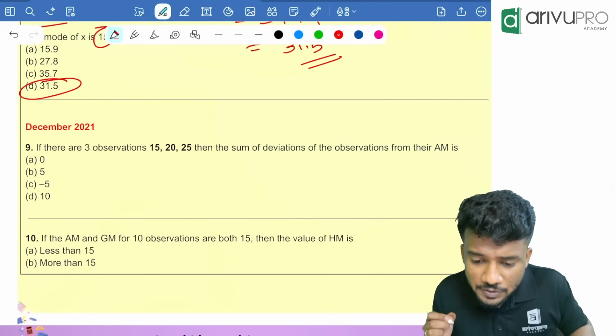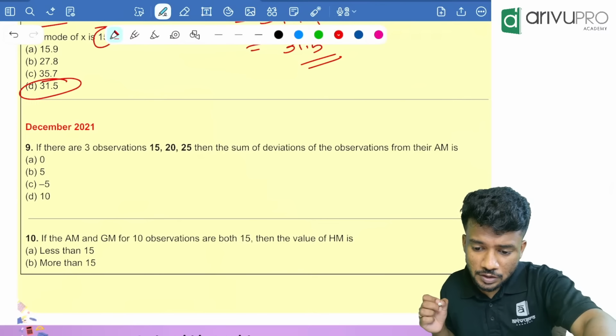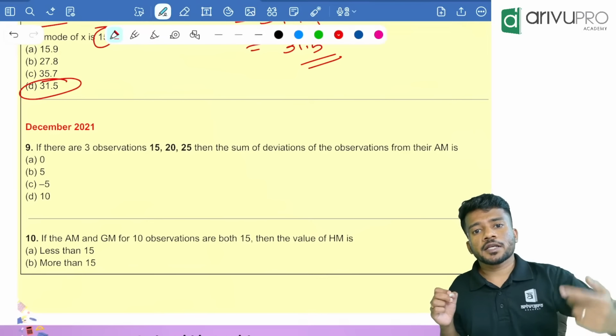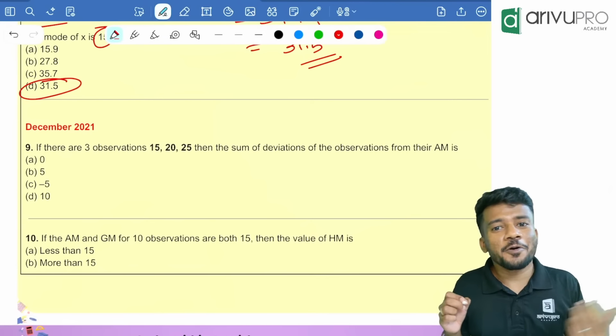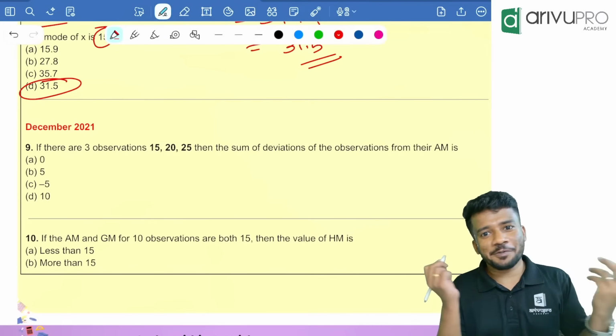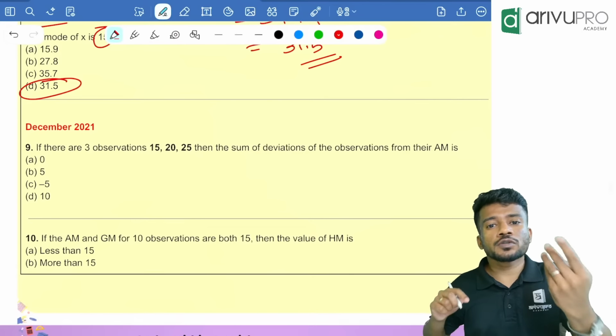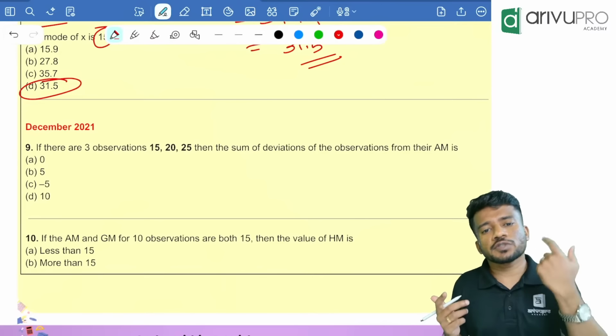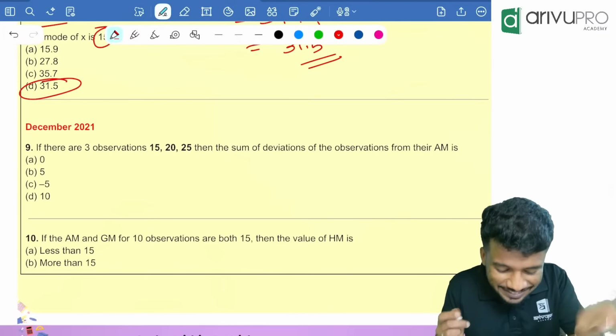Sir, apart from stats, LR and mathematics of finance, which are the other things which boost up marks? Permutation, combination, chapter 1, chapter 2, all these will boost your marks up. But one of the major things is chapter 8. You will think it's a complicated chapter, but usually 4 marks are there and the questions they ask are very basic. So if you study chapter 8, you will easily get 4 marks.